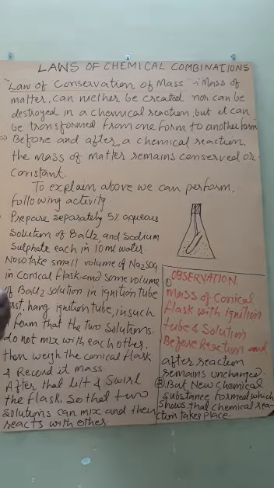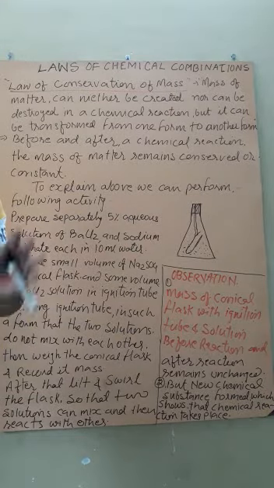That is, when we are performing any chemical reaction, there is no destruction of the mass of matter. Even when a new chemical substance is formed, the mass remains unchanged in a chemical reaction.